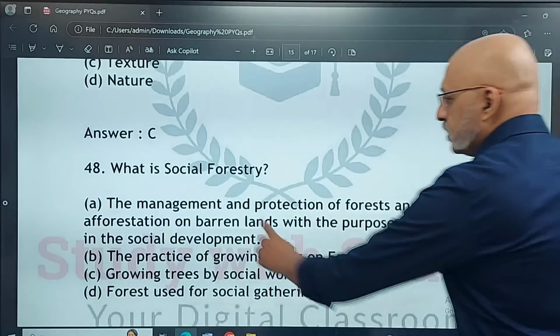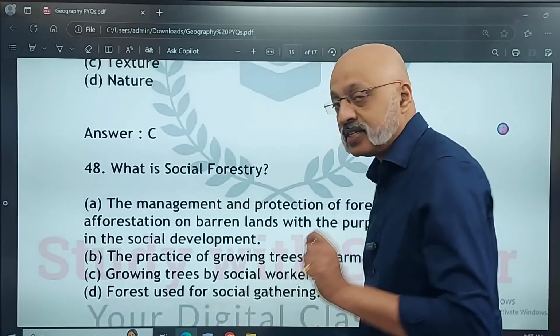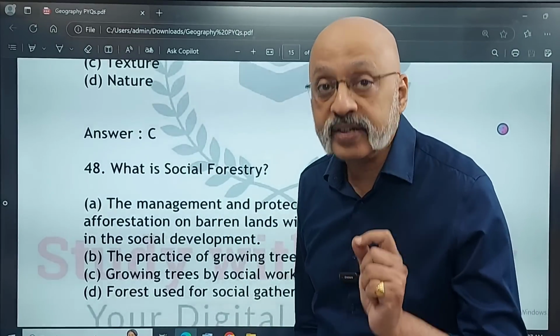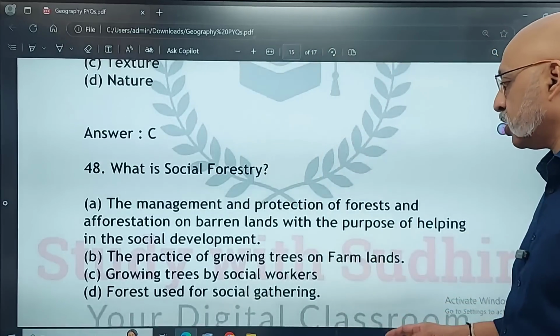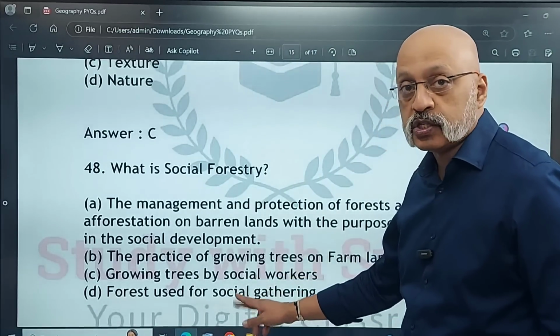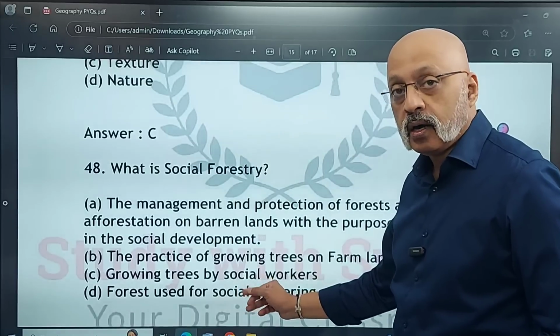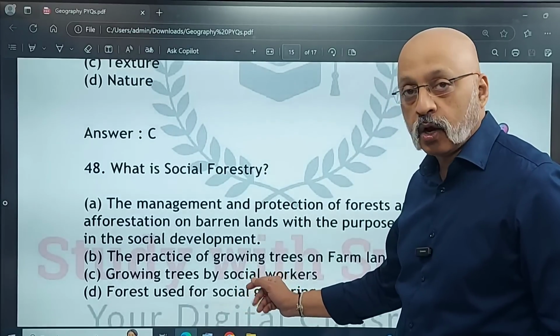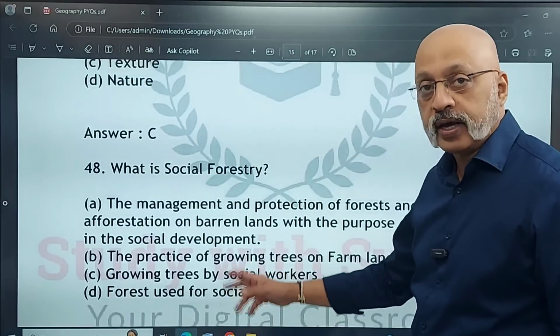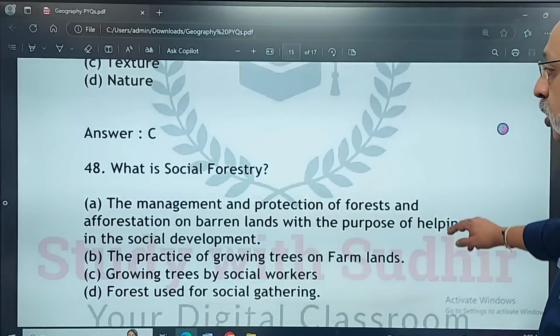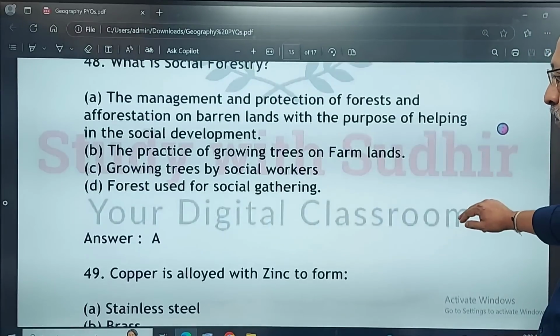See, many of you will see the word social and get confused. This is what is called an ideal distractor. Forest used for social gathering. So you will get confused between these two, C and D, and if you try to lock one of them, it will go wrong and you will fail on KBC. So the correct option is option A.